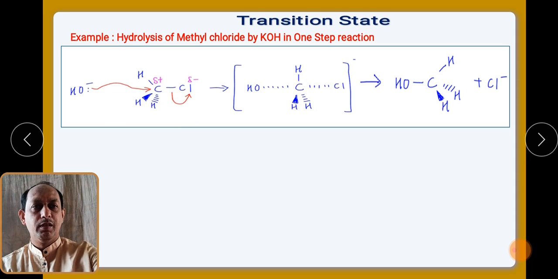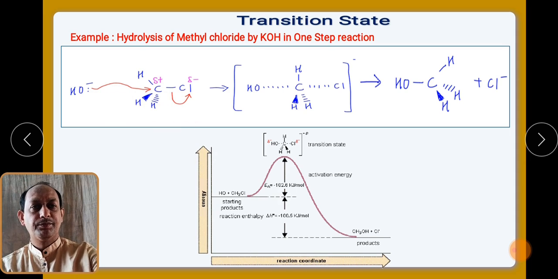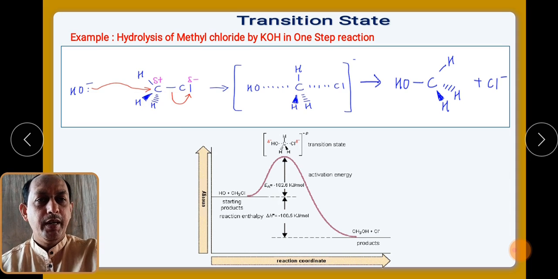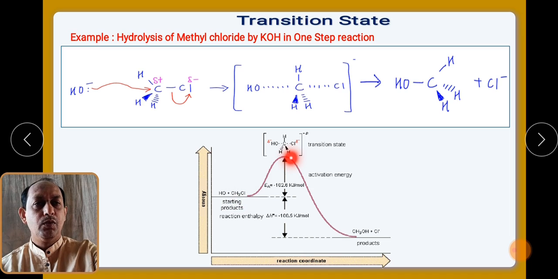These two reactants combine. So this is the energy profile diagram, as we already know, here are the reactants, they have some energy. Once they attack one another, they go to the formation of the unstable transition state. You can see here the transition state has very high energy, where the combination of reactants takes place, and very fast they get converted into products. So this is the energy of activation, which is required to convert the reactants up to the transition state.